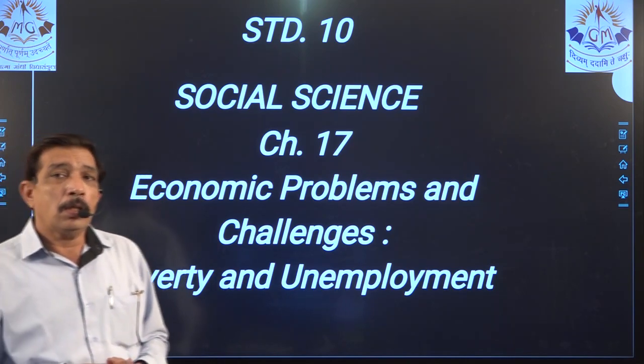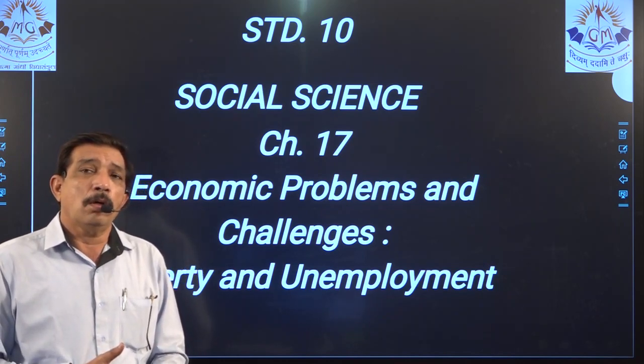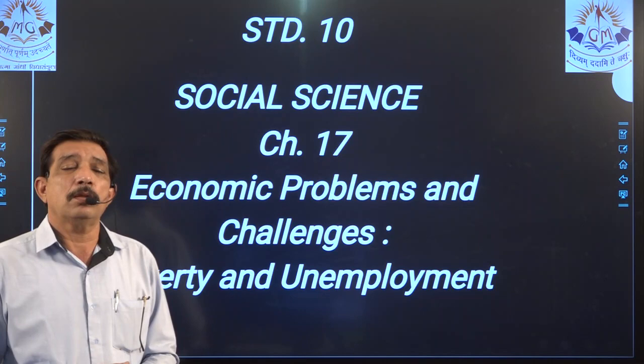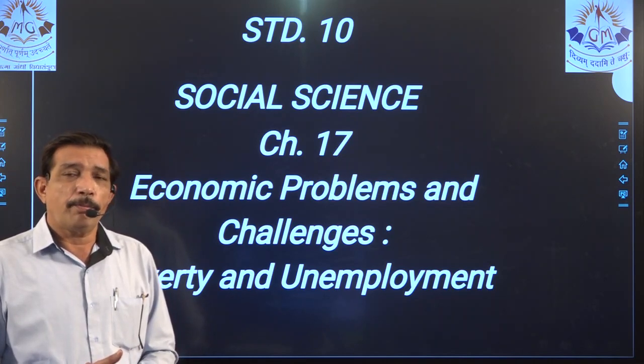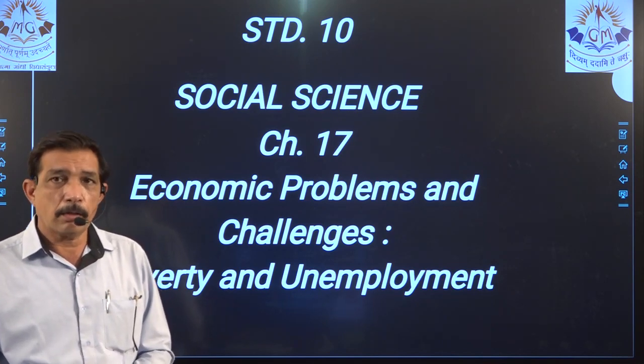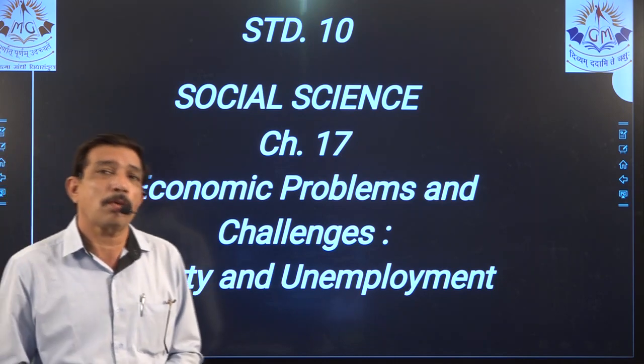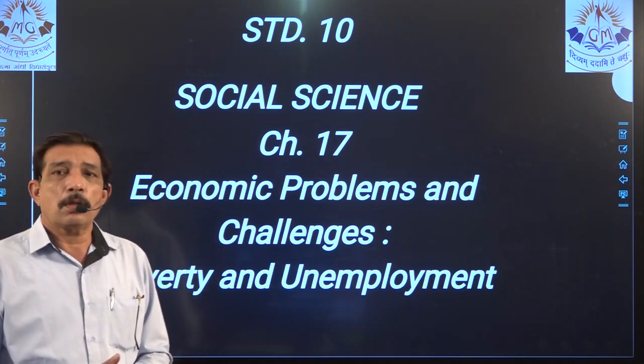Now, according to the model paper given by the Gujarat board, 30% of the syllabus is deducted because of the pandemic, as schools were not running and students have not attended the classes.